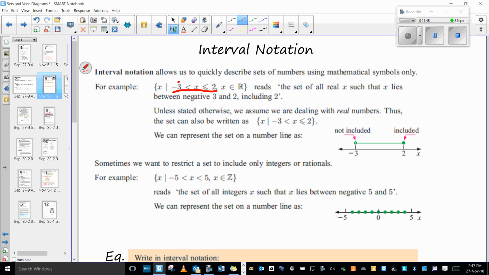This part, x is a member of the real numbers, tells us it could be any number in between, so it could be 0.117, it could be 1.32796, any number in between them. What you have to be careful of is if this instead was a z, because that would indicate an integer only. So just be careful that you're looking at the numbers they're including in your sets.